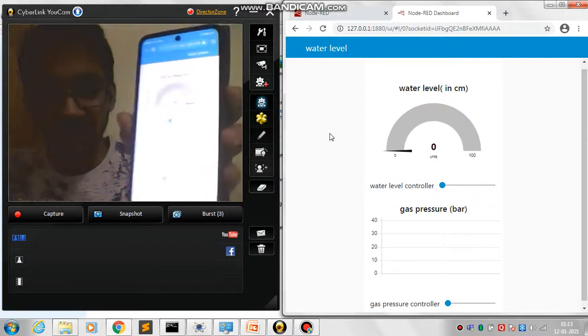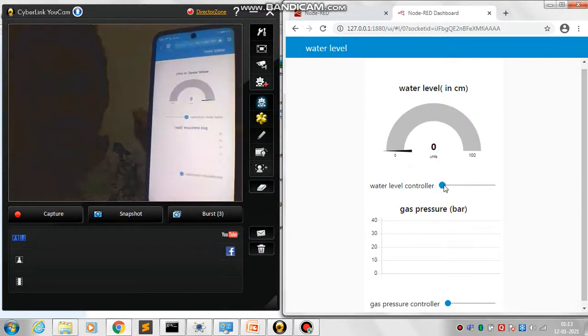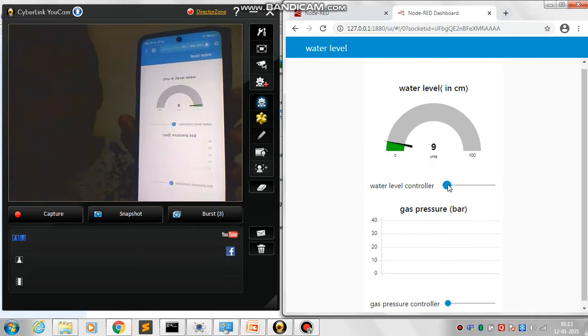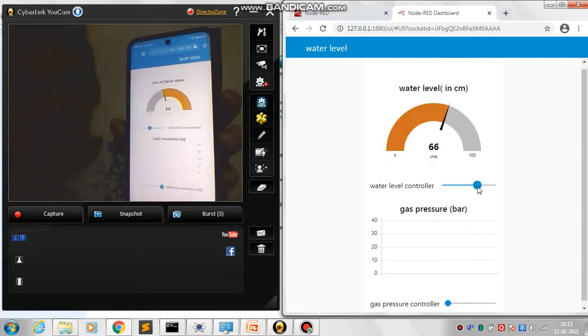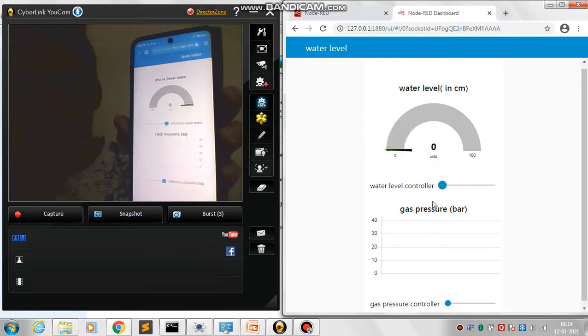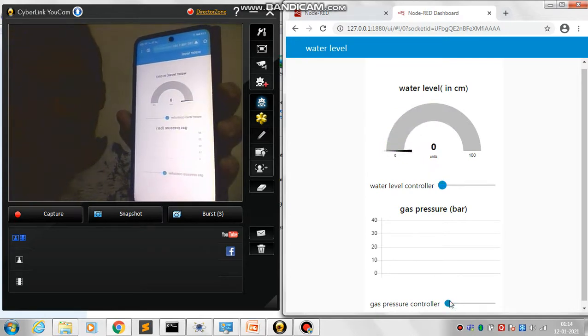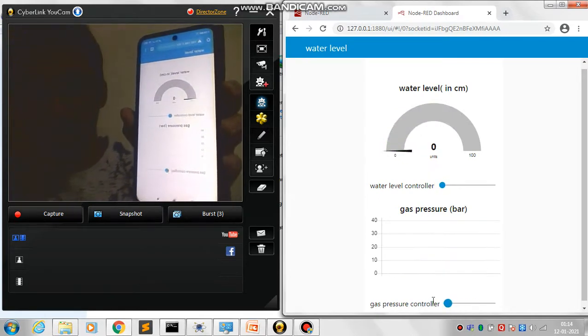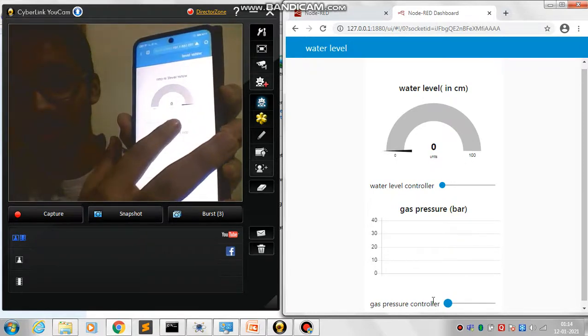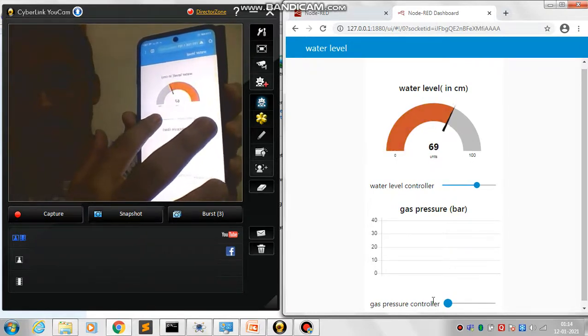Now, as we change the water level controller in the system, it gets changed in the mobile also. Similarly for the gas pressure control. And now when we change the value in the mobile, it gets changed on the screen also.